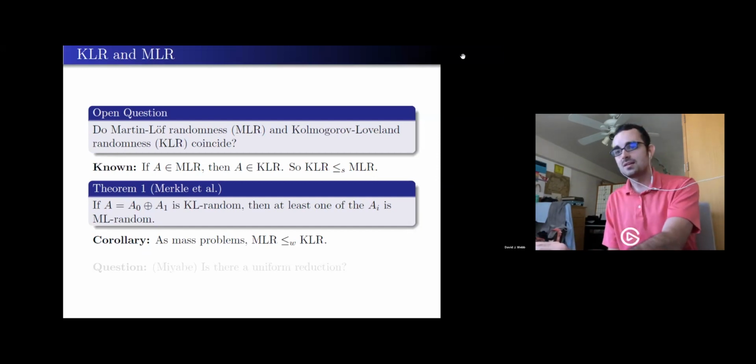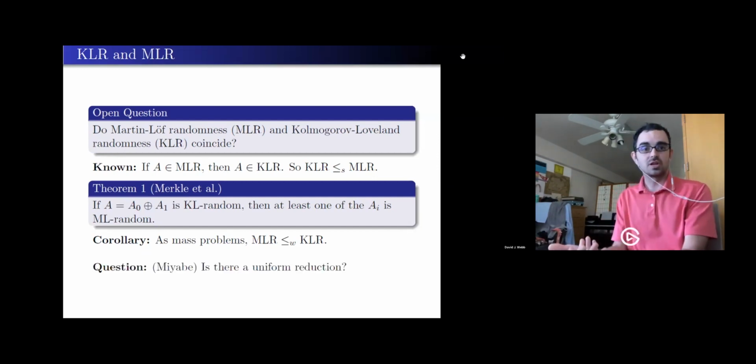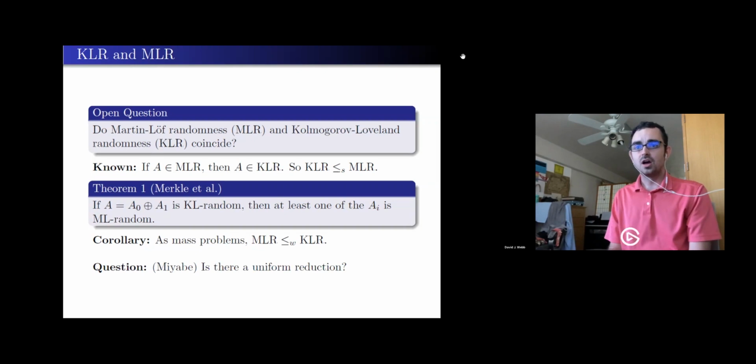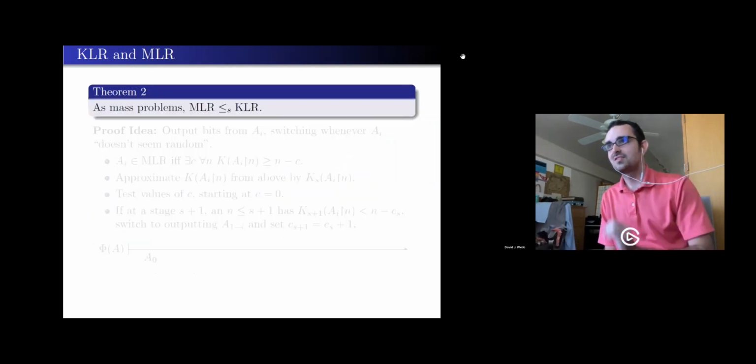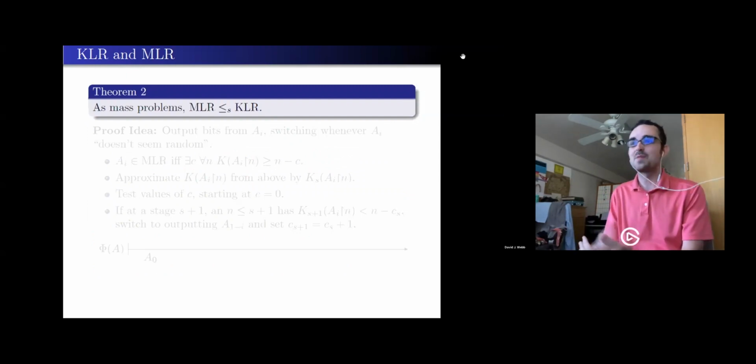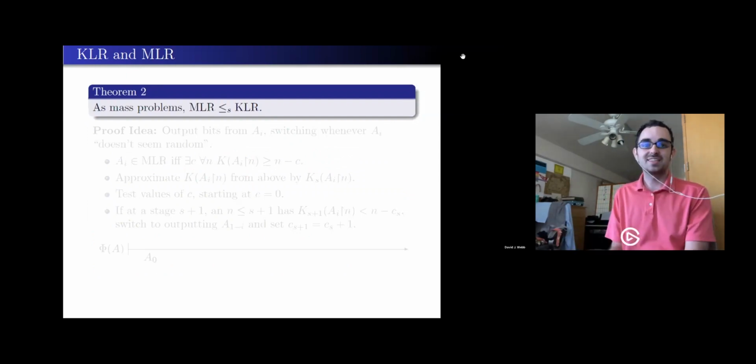And so Miyabe asked, is there actually a uniform reduction from KLR to MLR? And Bjørn was able to say yes, in fact, in his review of Miyabe's paper, that there is in fact a strong reduction. And so I want to go through that proof for a moment and talk about this proof technique and whether we can get anything else out of it. That's the thrust of the talk.